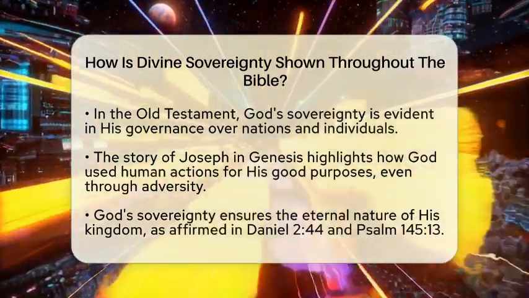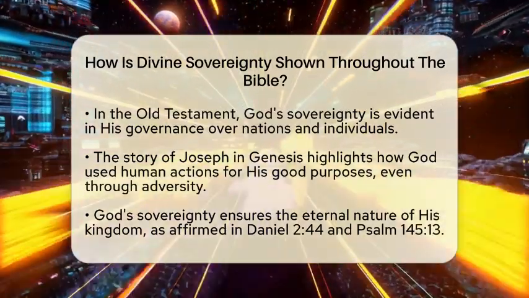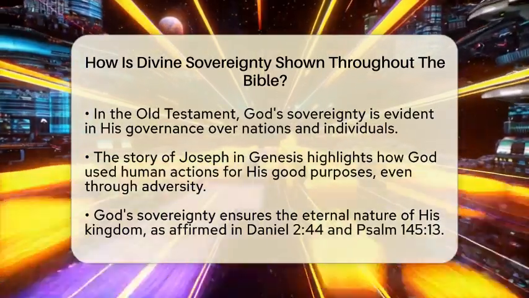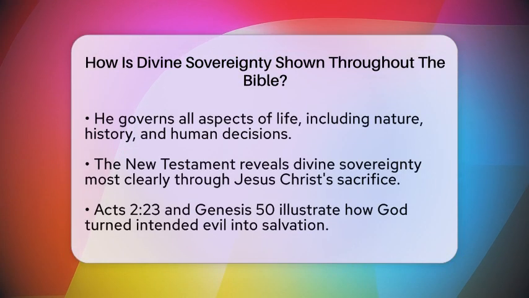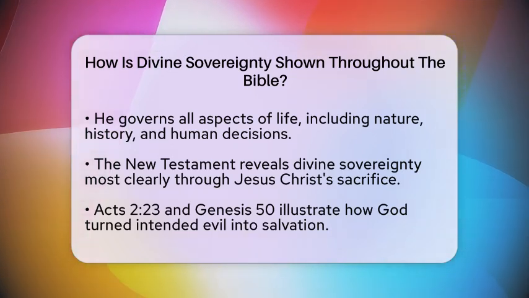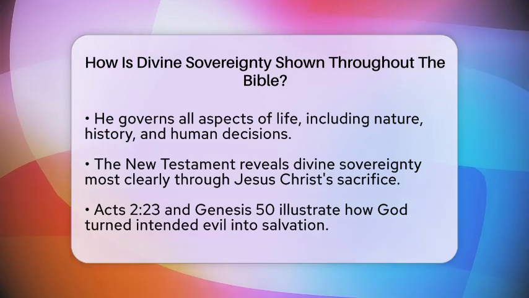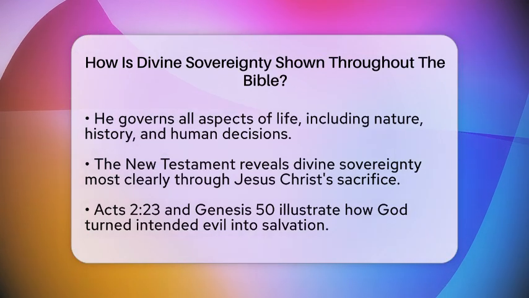God's sovereignty also extends to his eternal kingdom, which cannot be destroyed by any human or spiritual forces. Daniel chapter 2 verse 44 and Psalm 145 verse 13 affirm this. He governs all things, including nature, history, and human decisions. We see this in passages where God controls the rise and fall of kings and nations, as shown in Daniel chapter 2 and Genesis chapter 20 verse 6.